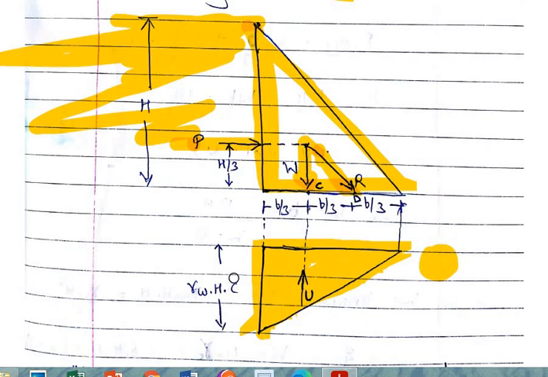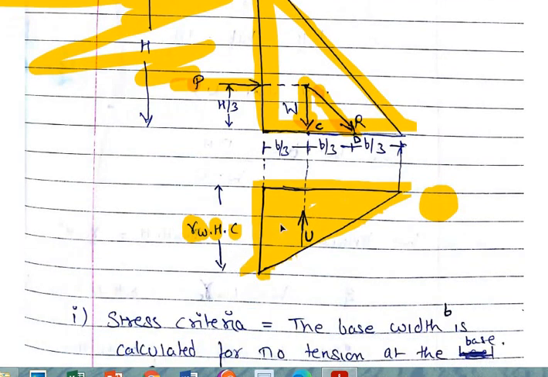Because it is the uplift pressure because of water, the value will be gamma W, the density of water, and the height of water that is causing this uplift pressure, that is H, and the uplift pressure coefficient, that is C. Gamma W into H into C will be the stress value at the heel side. So let's determine the stress U. This is the pressure value, the pressure at this portion.